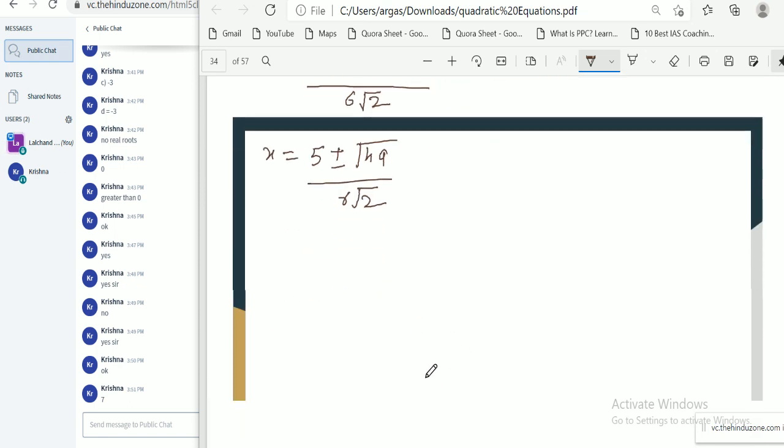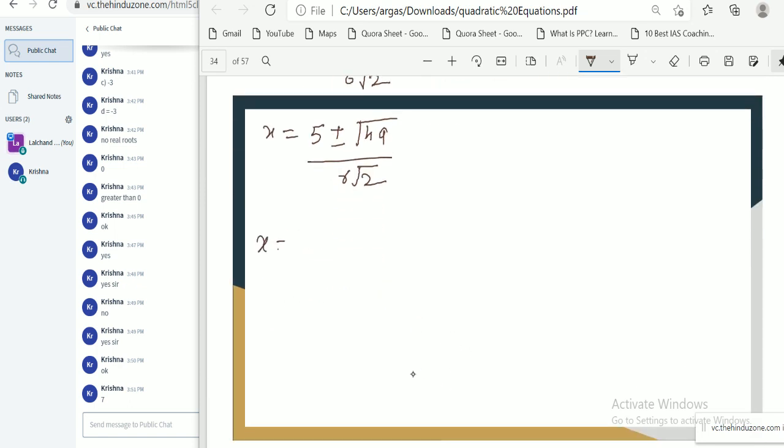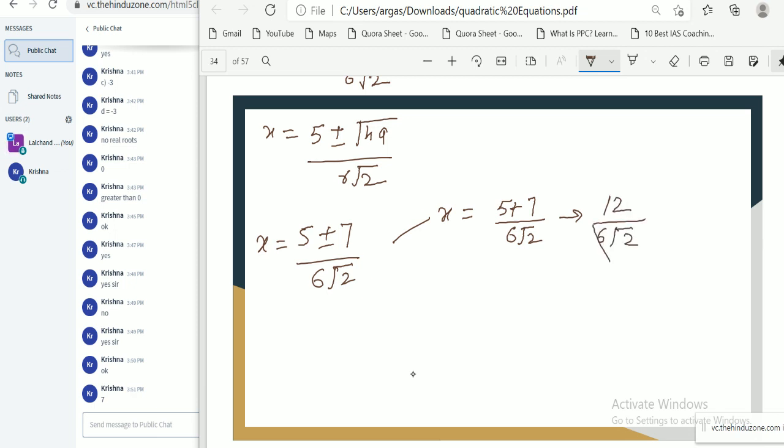So our x value is plus minus 7 by 6 root 2. So our first root is, this is 5 plus 7 divided by 6 root 2, that is 12 by 6 root 2, this get cancelled and this is equal to 2, and again this get cancelled, this is equal to root 2. So our first root is root 2.